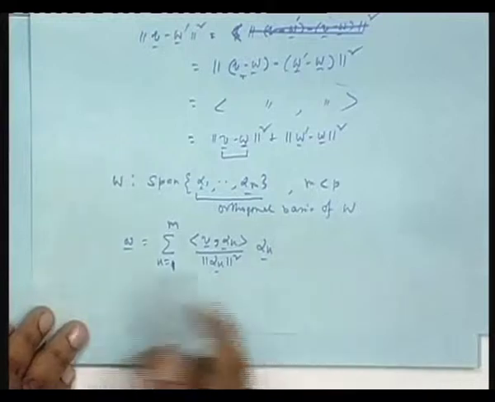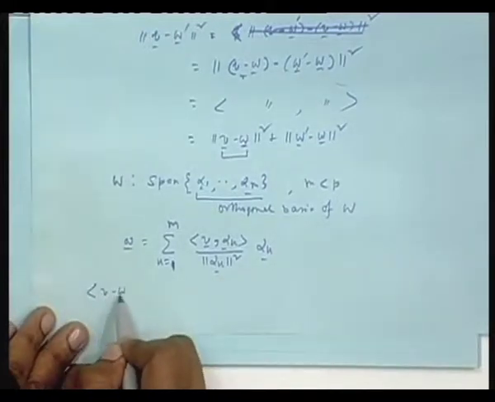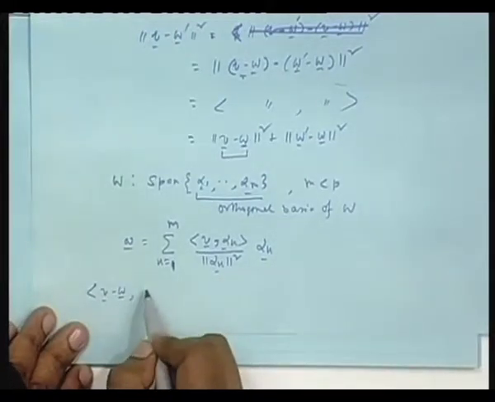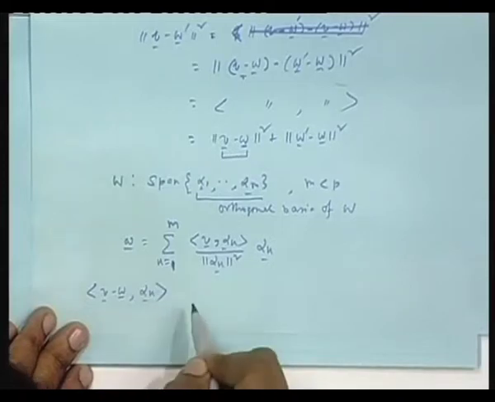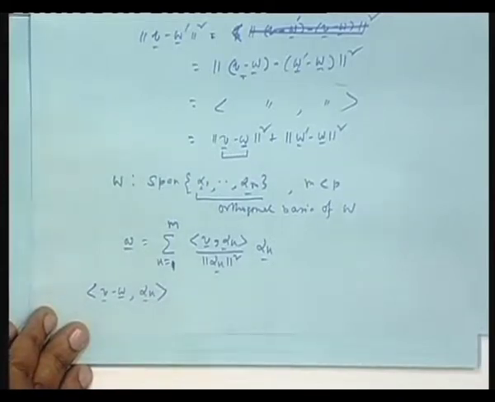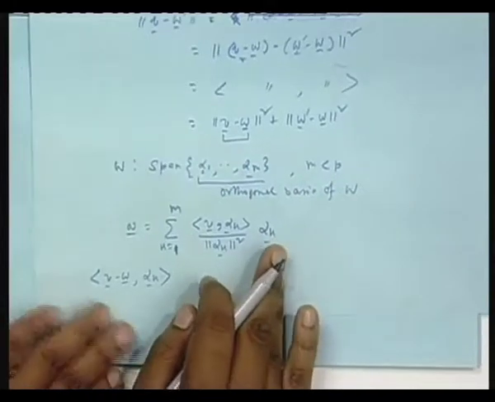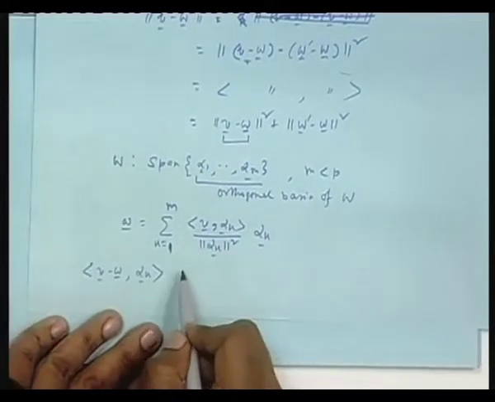So, I will just show that the inner product of v minus w with alpha k is 0 for all k equal to 1 to m. I will show this, and it is very easy.